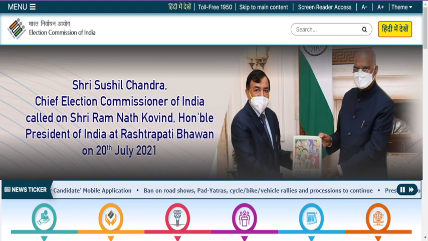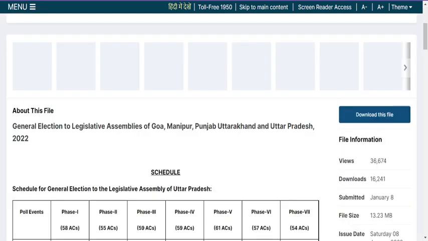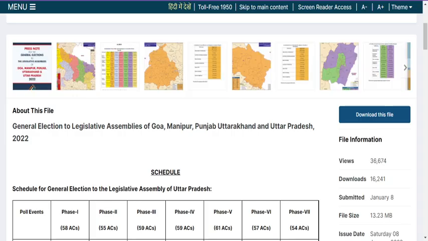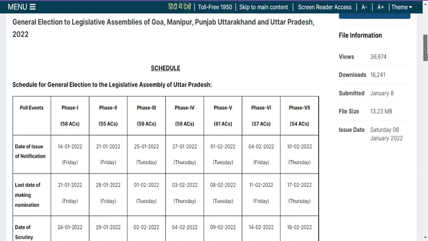How is this going to affect the students who applied for the engineering service examination? The exam is only one day, on 20th of February 2022. The general elections to the legislative assemblies are for Goa, Manipur, Punjab, Uttarakhand and Uttar Pradesh. Aspirants whose hometown is in Goa, Manipur or Uttarakhand have no confusion, but for those students whose hometown is in Punjab or Uttar Pradesh, it is a real problem.